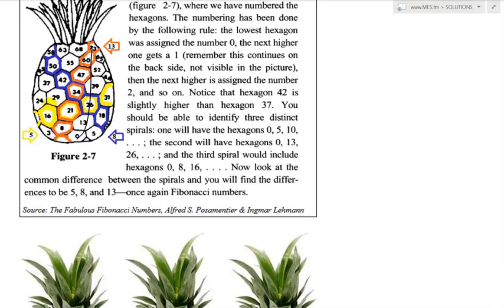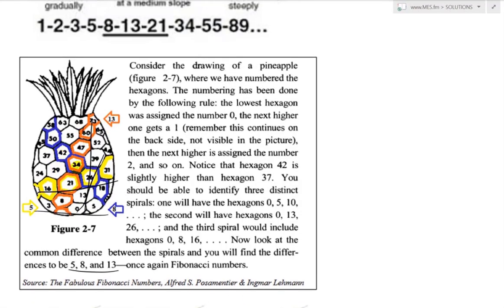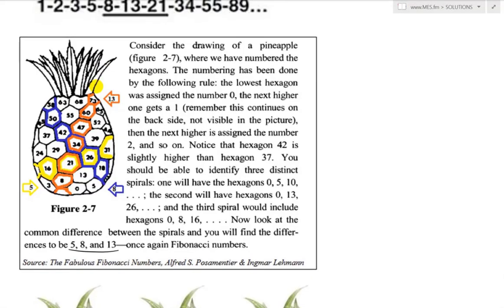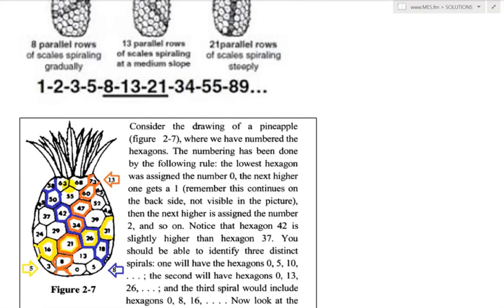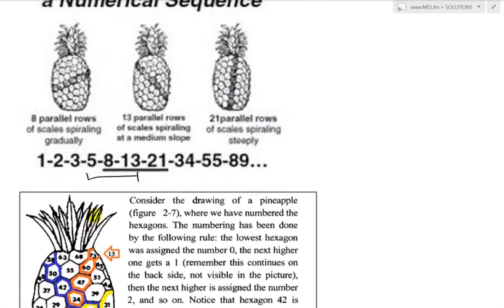And now look at the common difference between the spirals, and you will find differences of 5, 8, and 13. So there's 5 this way, and this one is a bit smaller than the other ones, and this one's going to be 8. It's going to be 13 across there. So this one follows 5, 8, 13 over here, but then this pineapple is, I believe, bigger relative to its hexagons, and those go 8, 13, 21.